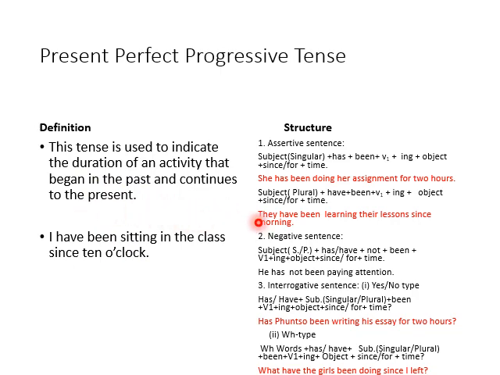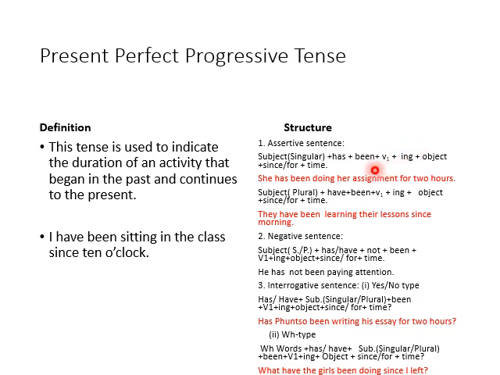For example, sometimes we say the boys are playing in the ground for 2 hours. And after that, the structure: subject singular, helping verb has, and then one more helping verb, been. V1 plus ing plus object. Here only we use V3 in the present perfect tense, and after that V1.